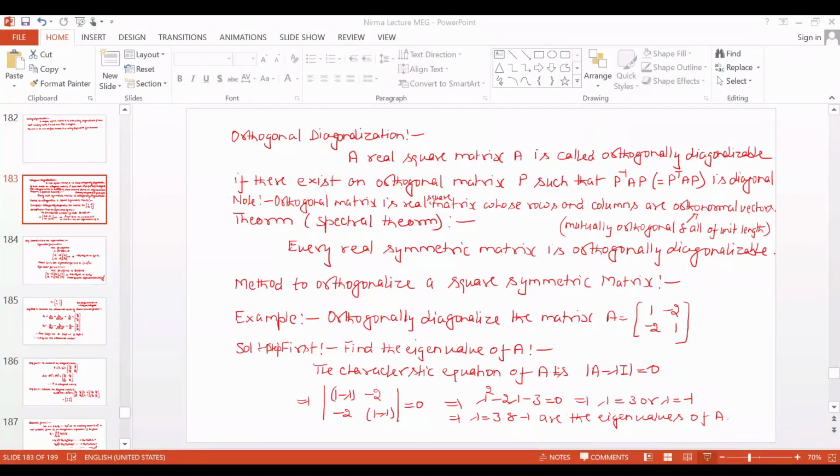So we know the procedure for diagonalization of a real square matrix. Here you have to do orthogonal diagonalization. So let's take a real symmetric matrix as an example. Orthogonally diagonalize the matrix A. So what's the procedure? Now this is a real and symmetric matrix. Is it a symmetric matrix?